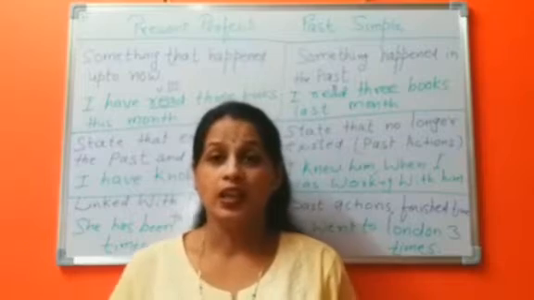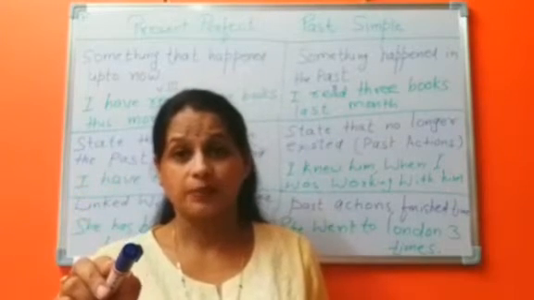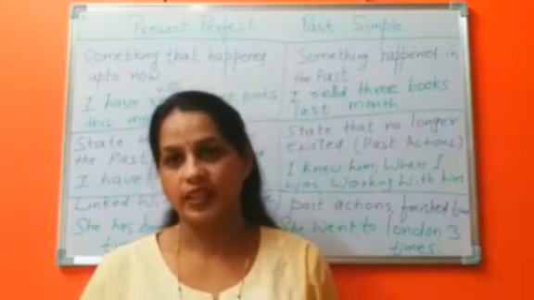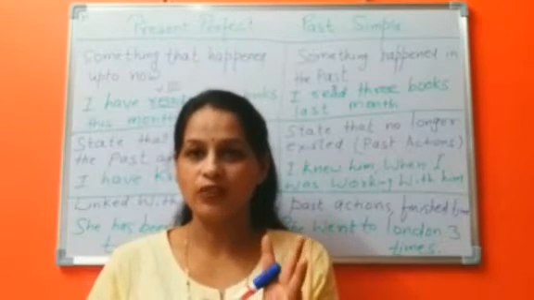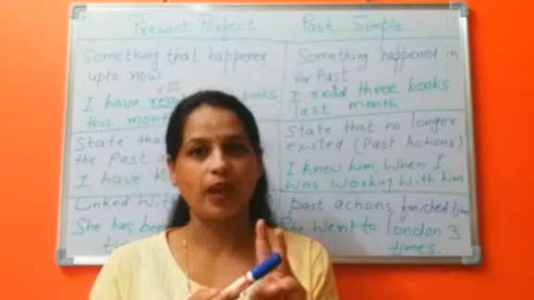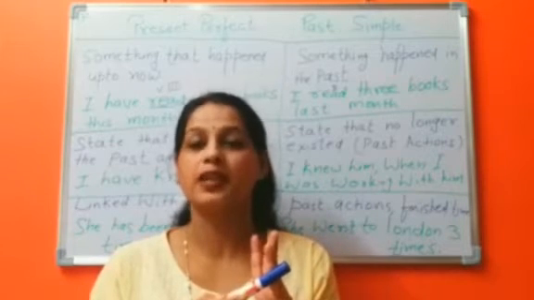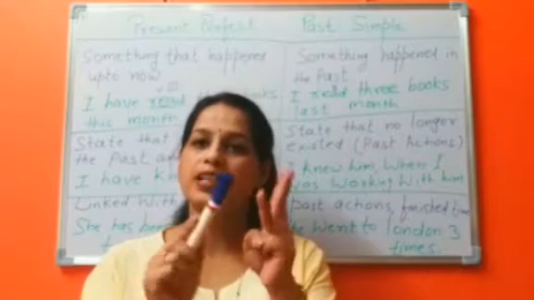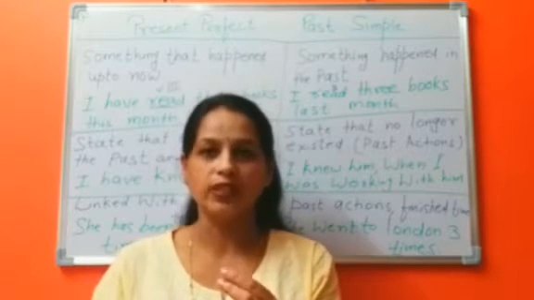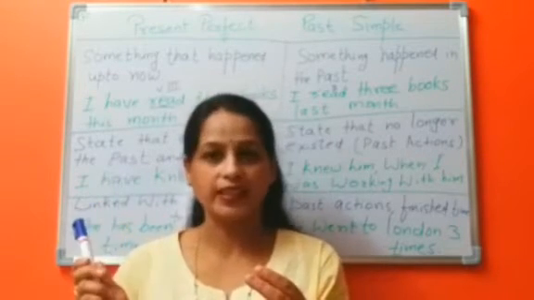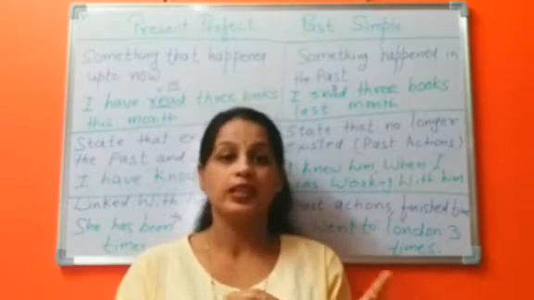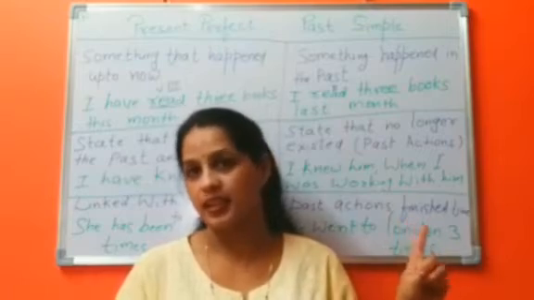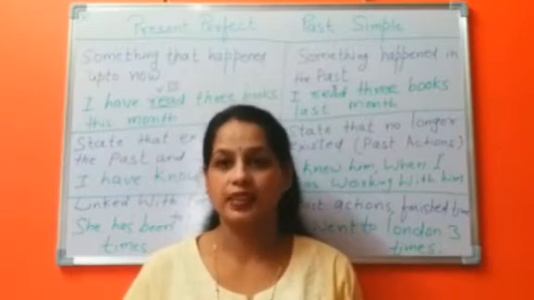As you know, in present perfect tense, we always use the third form of the verb. First form is present form, second is past form, and the third one is past participle form of the verb. We always use the past participle form of the verb in present perfect tense, and we always use the past form of the verb in simple past tense. Let's see the other difference.